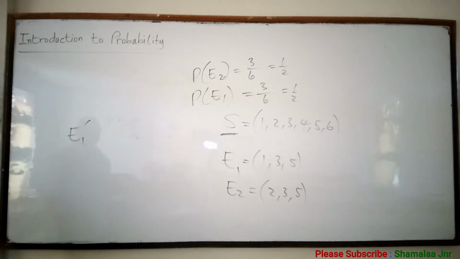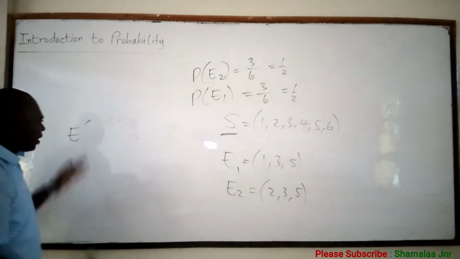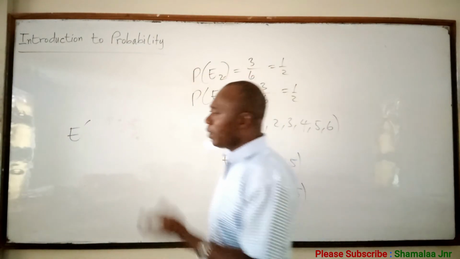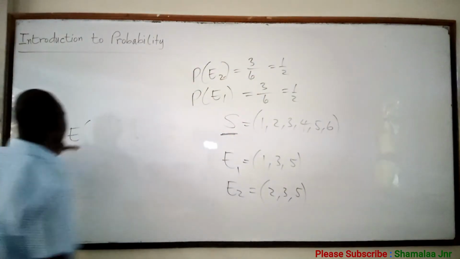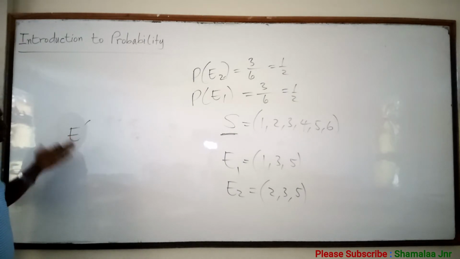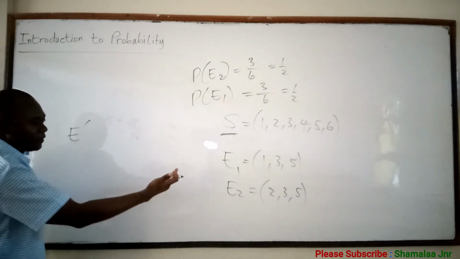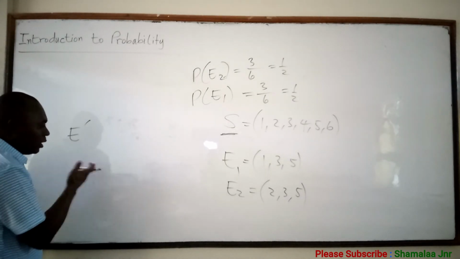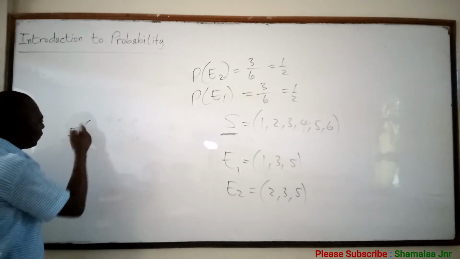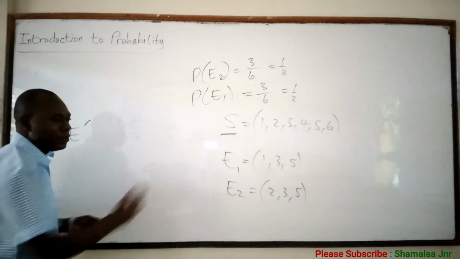E1 prime, or I can simply say E prime. Now, E prime is the same as the complement of event E. The complement of event E is denoted this way. So, if E1 is an event, maybe E1 is passing your examination, then the complement of E, denoted this way, will be not passing your examination.